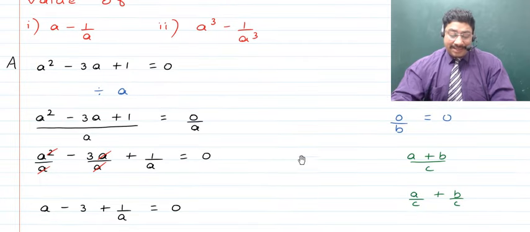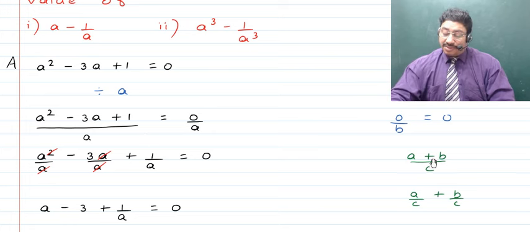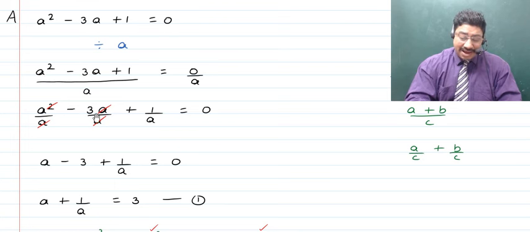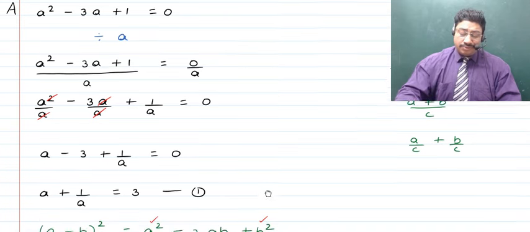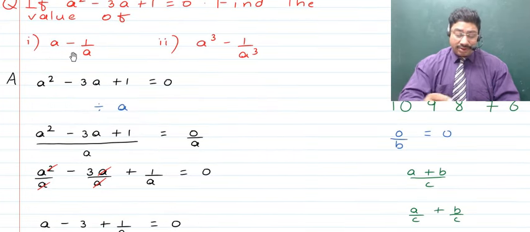Now children, as here in the numerator you have a trinomial, so you can break this up as the first term divided by the denominator minus second term divided by the denominator, and so on. As if you have A plus B upon C, you can write that as A upon C plus B upon C. So when you do it children, we get to see that one part of A will get cancelled from the numerator and from the denominator of the first term, and in the second term again that will happen, which will give you minus 3. So we have A minus 3 here, and then plus 1 upon A. So as such, we get A plus 1 upon A, which can be written to be equal to 3, which is pretty close to A minus 1 upon A as is required in the question.